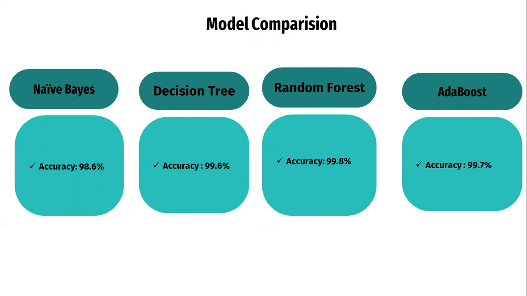For random forest, the accuracy stands at 99.8%, and for AdaBoost, the accuracy stands at 99.7%. When comparing all the models, we see that random forest is the best performing model compared to naive Bayes, decision tree, and AdaBoost.